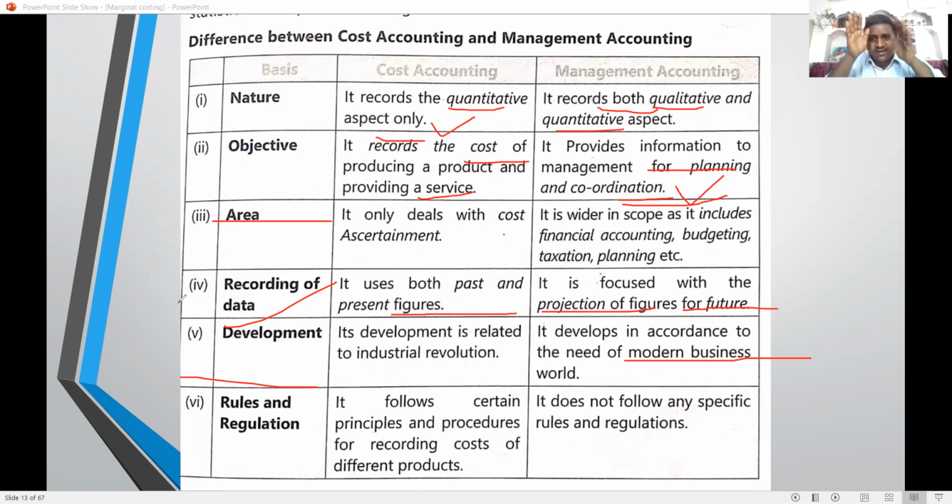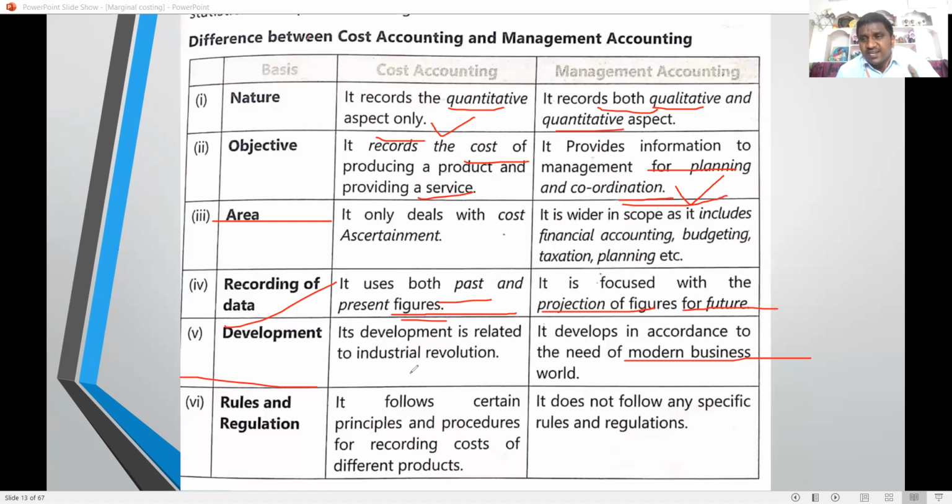So it is limited. Management accounting has a wider scope, including financial accounting, budget planning, and taxation planning. Cost accounting covers both past and figures, but management accounting is completely a projection for the future. Management accounting is not about the past; it is a completely futuristic approach.